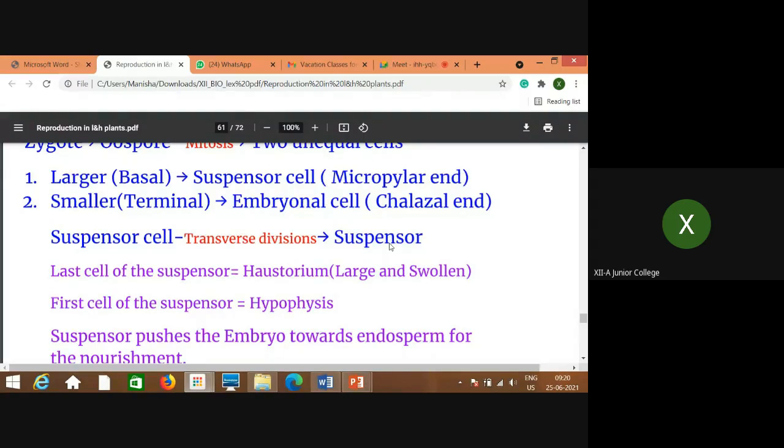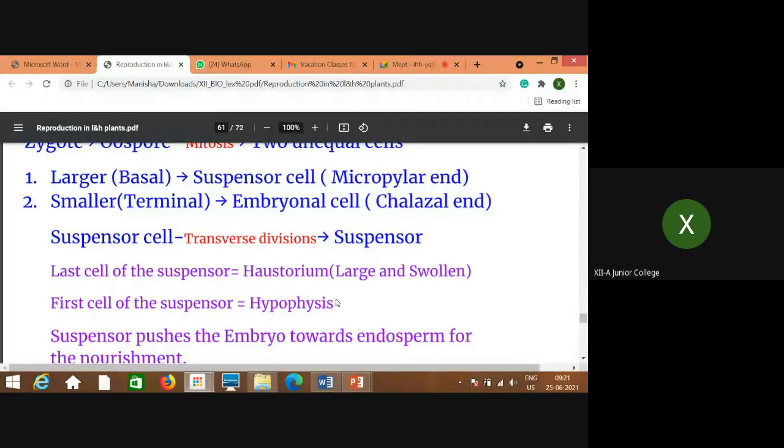So this suspensor cell, which is towards the basal, that means micropylar end, and is larger, gives rise to the suspensor. In the suspensor also, the last cell is large and swollen, and that is called the haustorium. Whereas the first cell of the suspensor is called the hypophysis. Hypo means below, below that embryonal cell. So the first cell of the suspensor is called the hypophysis, and the large swollen cell of the suspensor is called the haustorium.